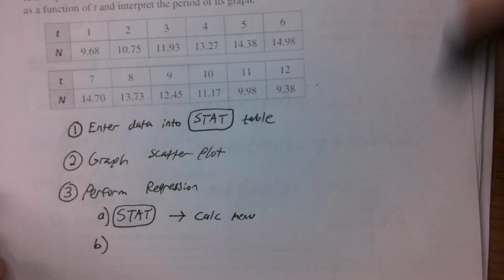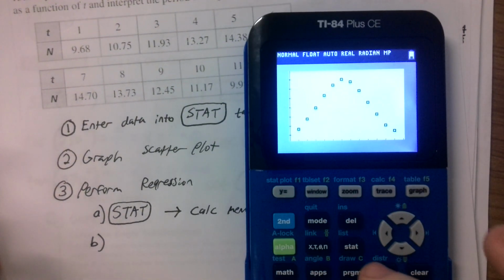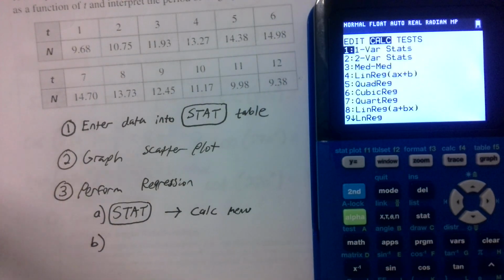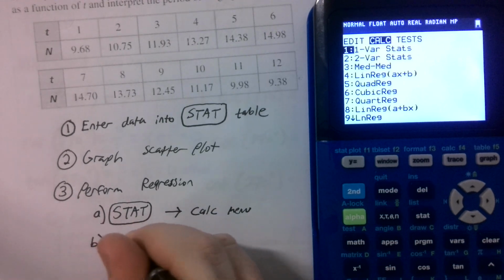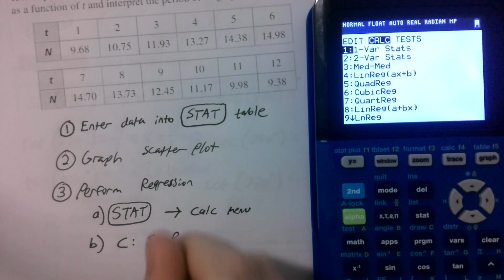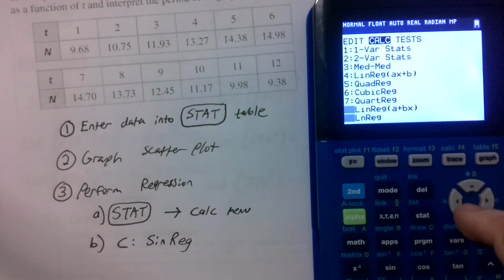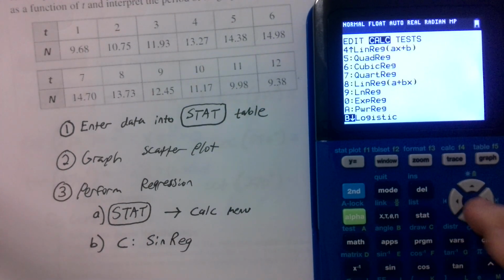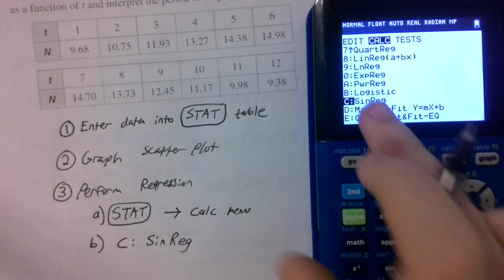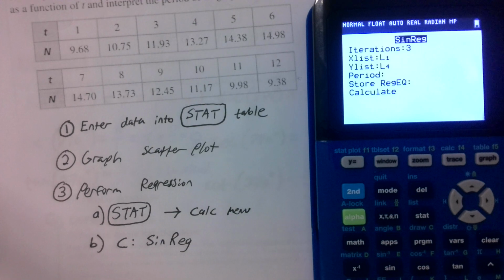So let's do that first. I'm going to click on Stat here. I'm going to go one to the right to go to Calc. And they kind of hid sinusoidal regression pretty far down. You're going to want to go over to option C where it says Sine Reg. So we got to go through the numbers before we get to the letters. 1, 2, 3, 4, 5, 6, 7, 8, 9, 0, A, B, whoops, I was almost there and I clicked the wrong button. C is Sine Reg. So we click enter.